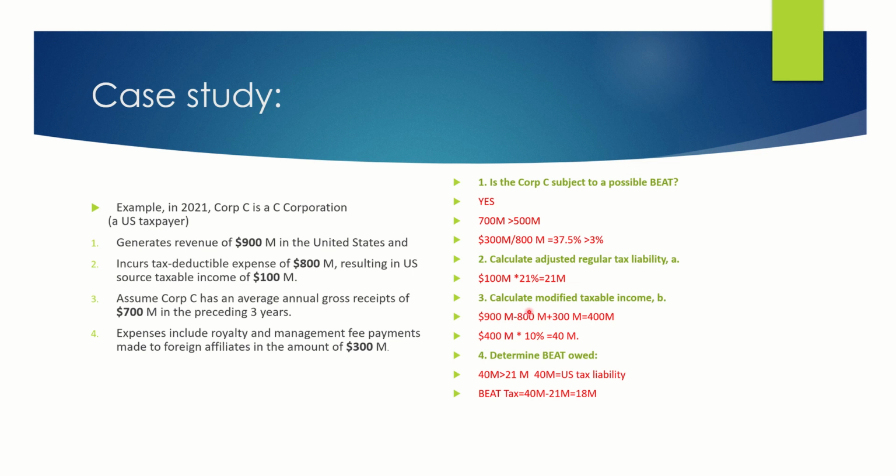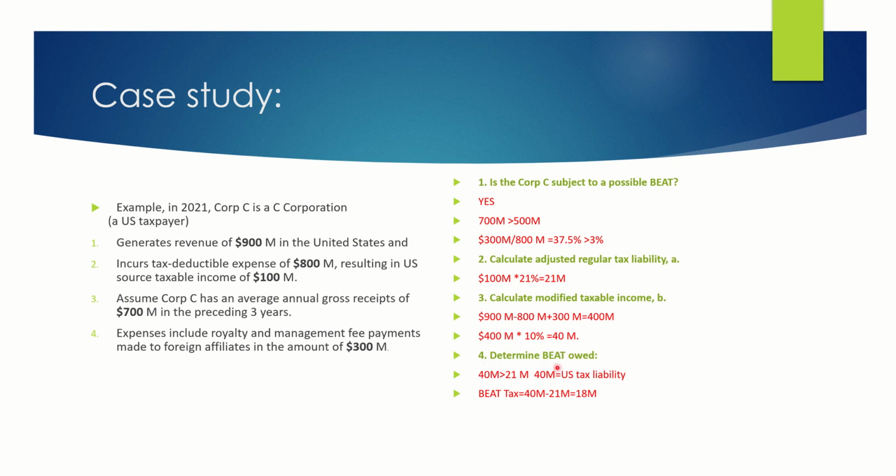Step 3 is to calculate modified taxable income. It's basically using the U.S. source taxable income plus the base erosion payment of 300 million, which is equal to 400 million. 400 million times 10% is equal to 40 million.